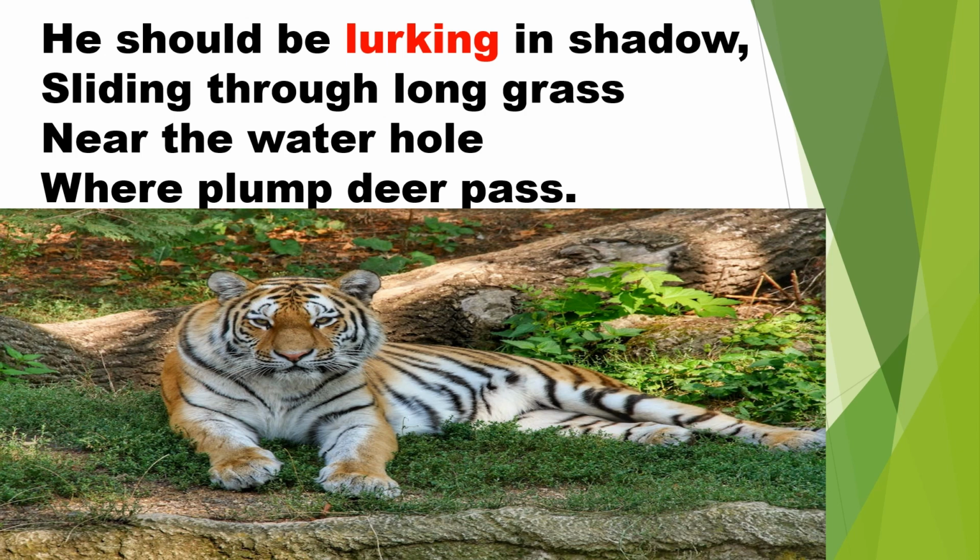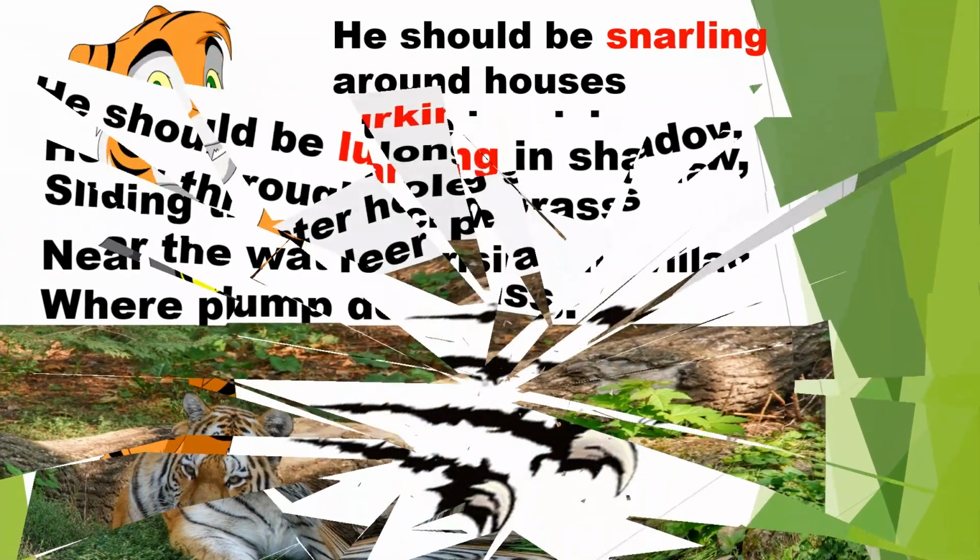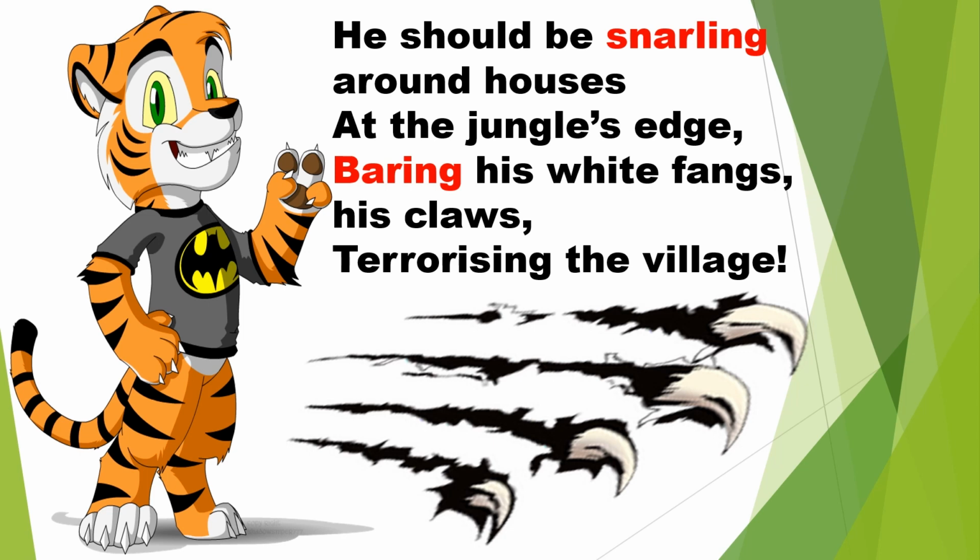The tiger would have moved near the water hole where all the animals of the forest come to drink water on a sunny afternoon. There he would be waiting for a fat, plump deer to pass that way to get a heavy and expected feast. Now in the next stanza, the poet says he should be snarling,